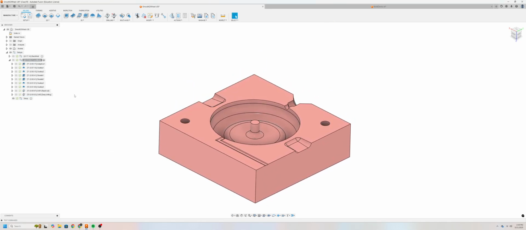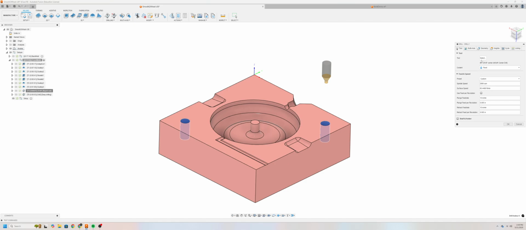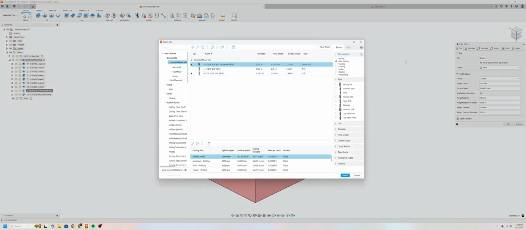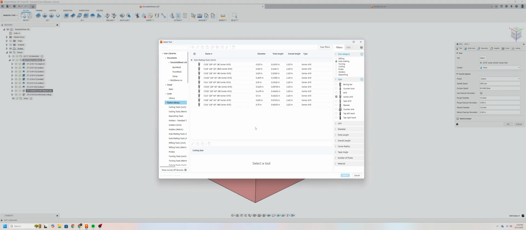So to find our drilling operation, we'll go ahead and find it right up here under drilling. And then we'll want to find our center drill. Now I'm using a number 1 center drill, and we have plenty of those in the back of the office, which you can ask for. We'll go ahead and select. We'll go to Fusion Library. We want to make sure that we're on the hole making category. And then we want to go over to center drill. And here in parentheses, you can see the number 1 center drill. And go ahead and select that.